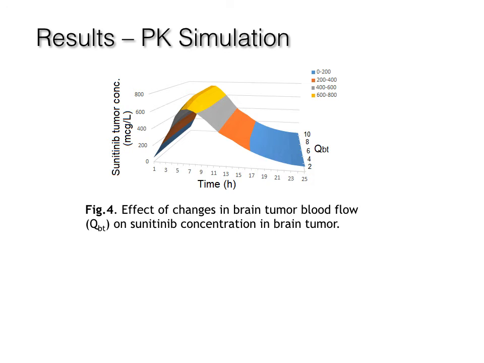Simulation can be conducted based on the model presented in the previous figures by varying the values of physiological parameters such as blood flow rate in brain tumors.